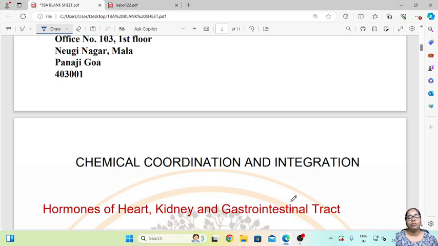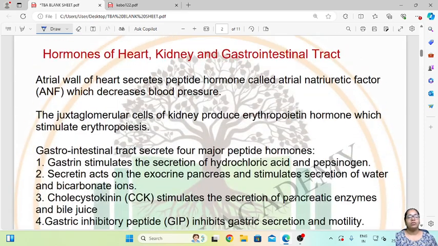So today what we are going to cover is hormones of heart, kidney and gastrointestinal tract, and we are also going to see the mechanism of hormone action. So first let us start with the heart. The atrial walls of the heart secrete peptide hormones called ANF, which decreases the blood pressure. So the wall of the atrium will secrete this hormone called ANF, which will decrease the blood pressure.